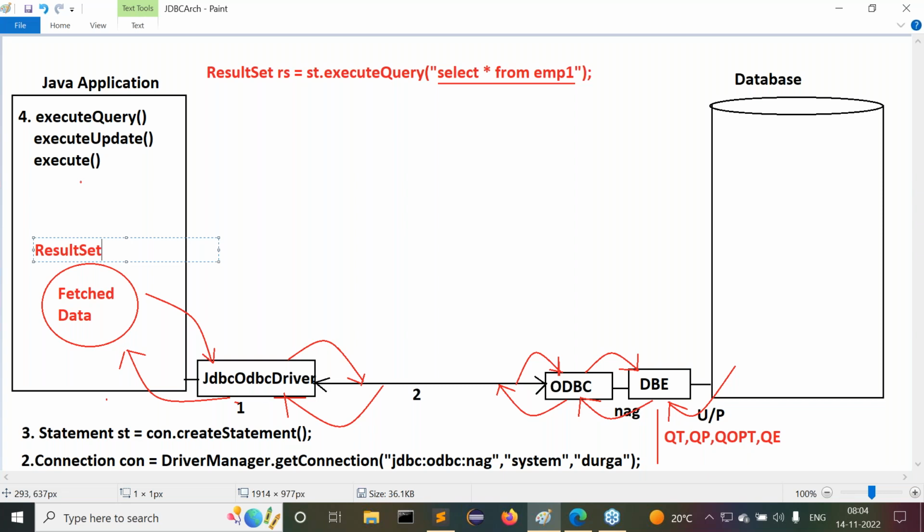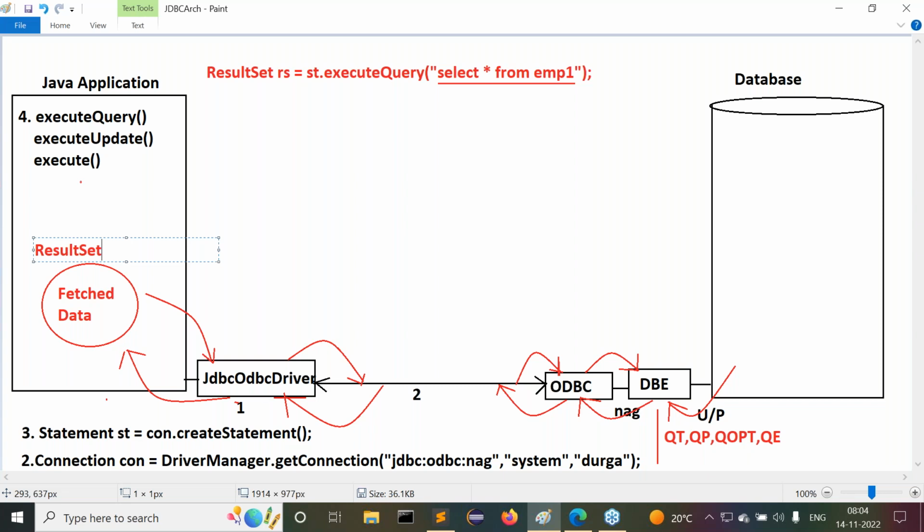Result set is an object in JDBC. Result set is not related to core Java. Result set is related to JDBC. Again, the same point. Result set is an interface provided by Sun Microsystems as part of the JDBC abstraction, and its implementation classes are provided by all the database vendors as part of their JDBC abstraction implementation.